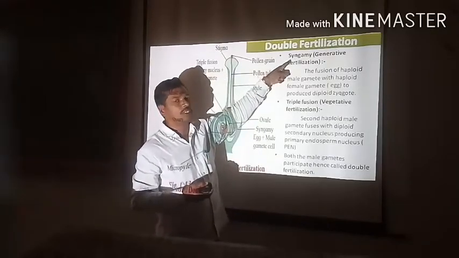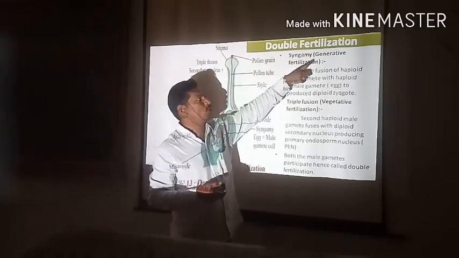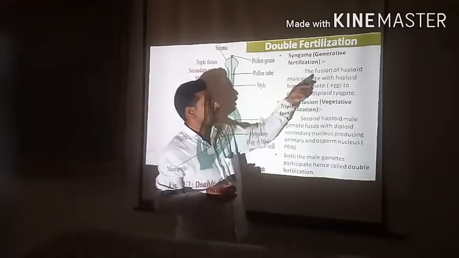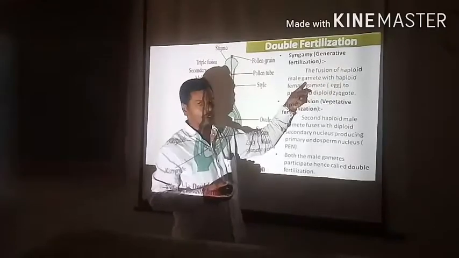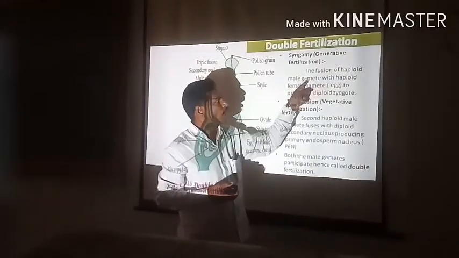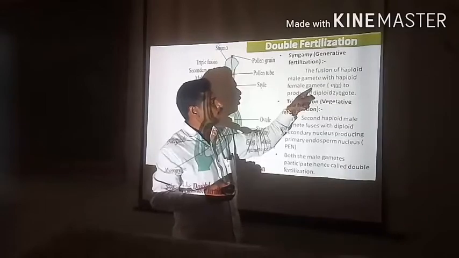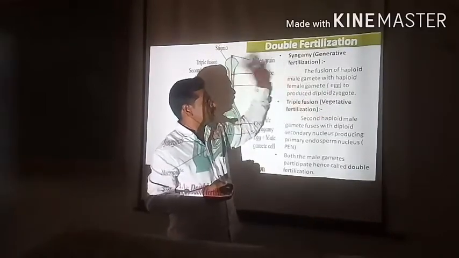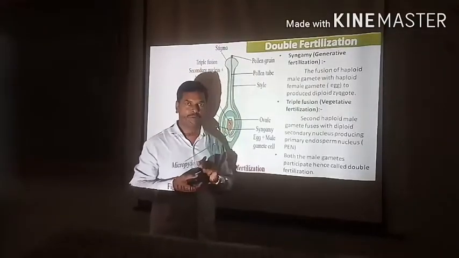The first step is called syngamy, which is also called generative fertilization. How does it occur? See what happens in this. The fusion of the haploid male gamete with the haploid female gamete produces the diploid zygote. The process is said to be syngamy or generative fertilization.